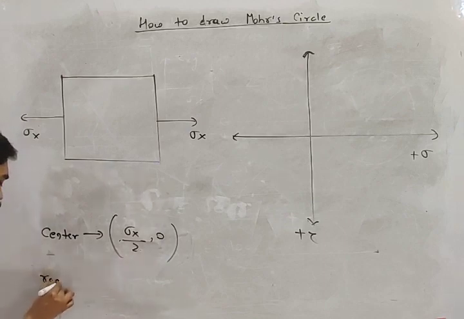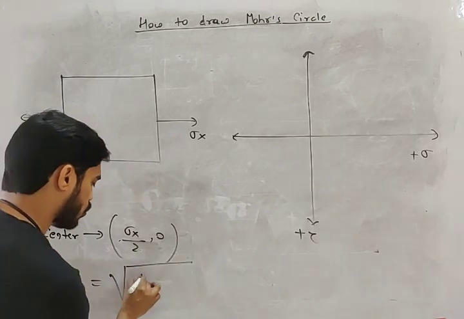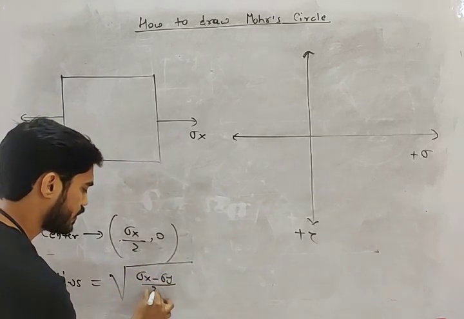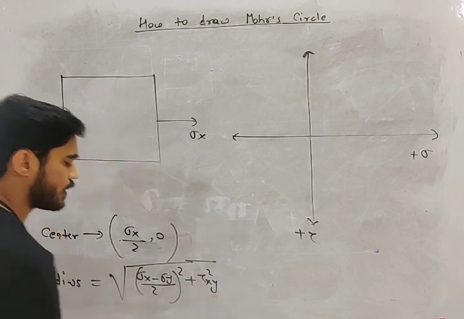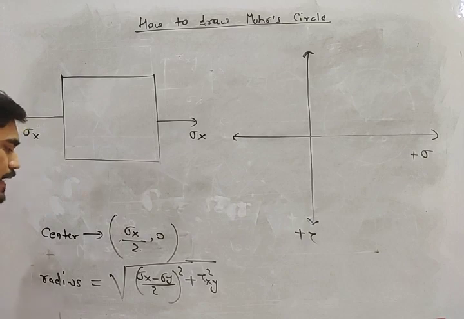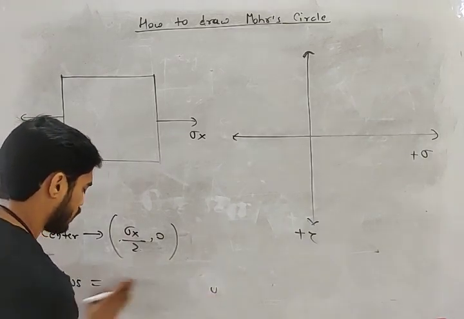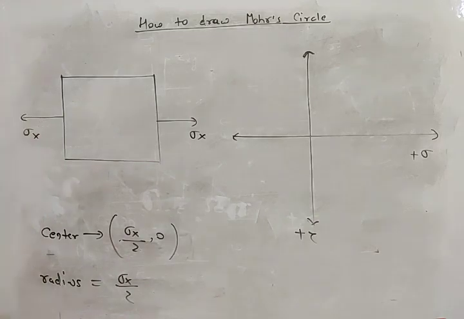And you also know the formula of the radius: root over ((sigma x minus sigma y) by 2) whole square plus tau xy square. Sigma y and tau xy are both 0 in this case, so the radius becomes sigma x by 2.